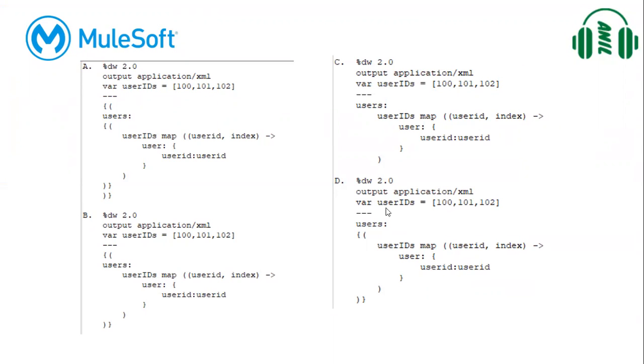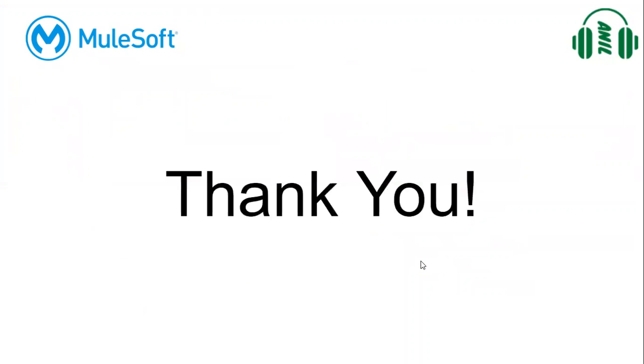So in DataWeave, this is the syntax. We should remember the syntax in DataWeave. So the answer for this is D. Okay. So just remember this. We should start with the root tag, and also we need to loop the given values and print user and user IDs. Okay. Thank you guys.